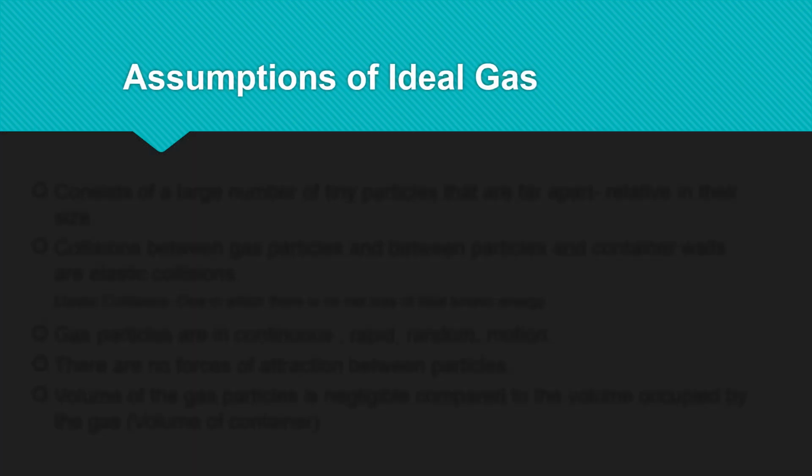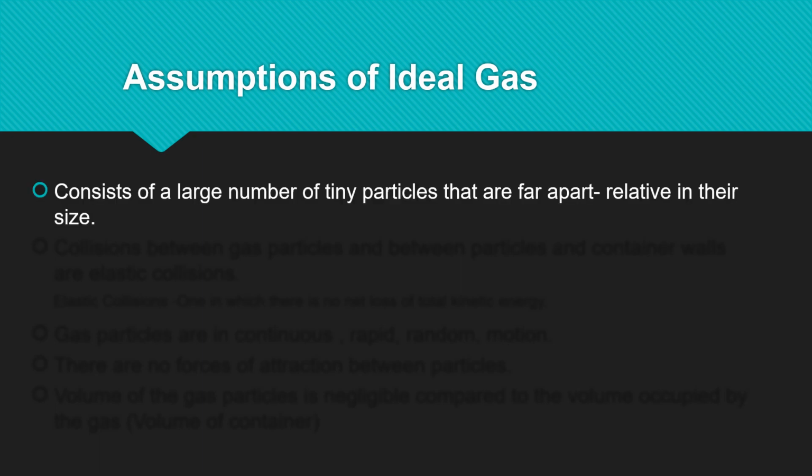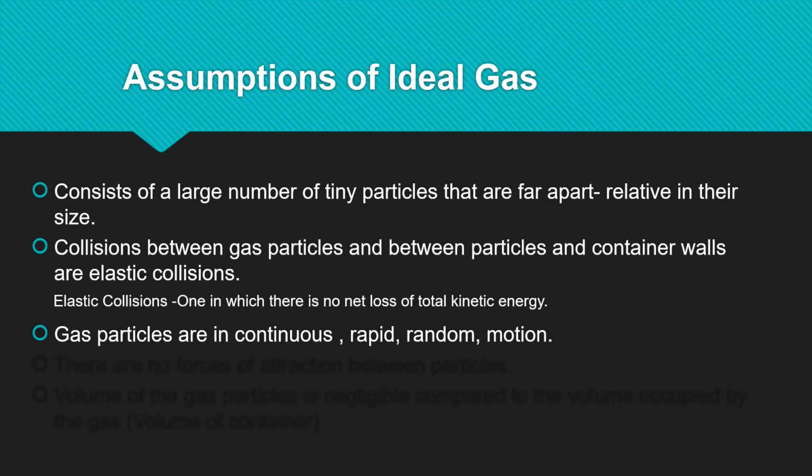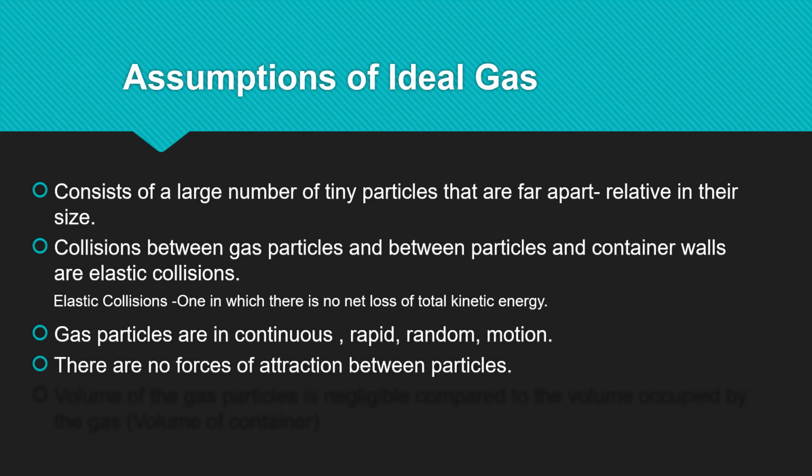There are several assumptions that can be considered for an ideal gas. One is that it consists of a large number of tiny particles that are far apart relative to their size, and collisions between gas particles and between particles and container walls are elastic collisions. These elastic collisions are ones in which there is no net loss of total kinetic energy, and gas particles are in continuous, rapid and random motion. There are no forces of attraction between particles.